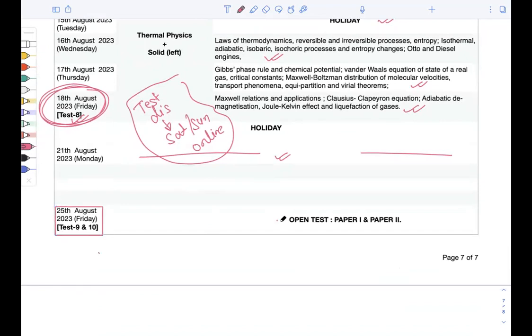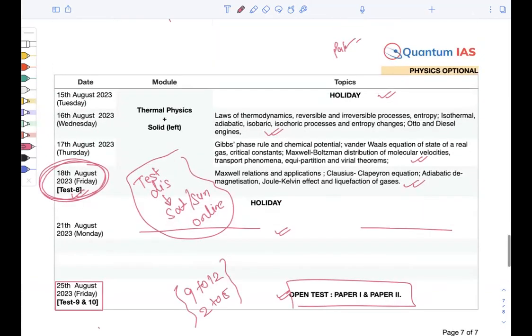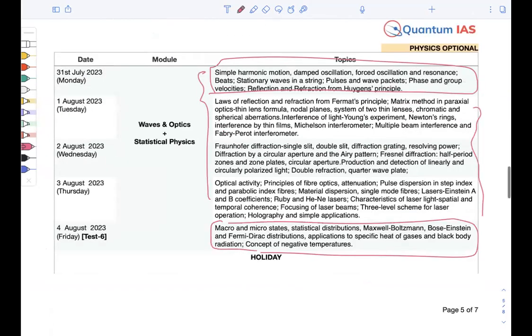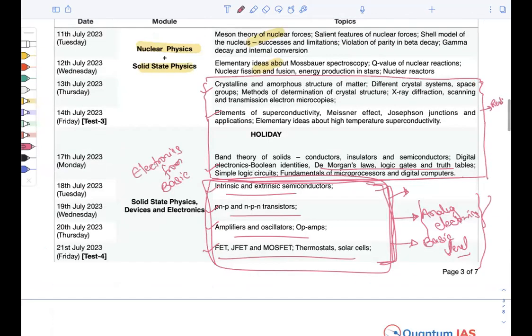Now your final test is on 25th August. Both 9th and 10th tests will be there. Most probably the time will be 9 to 12 and 2 to 5. That will be notified to you again. We have enough time for that, but it is sure that you have to give both papers on this single day, right?